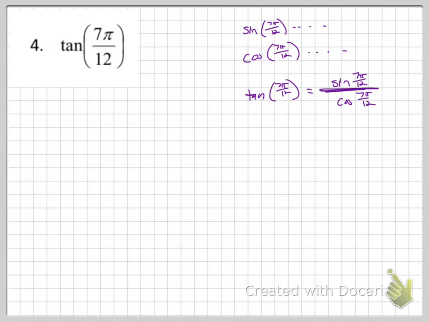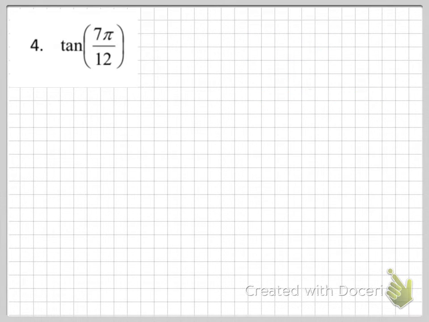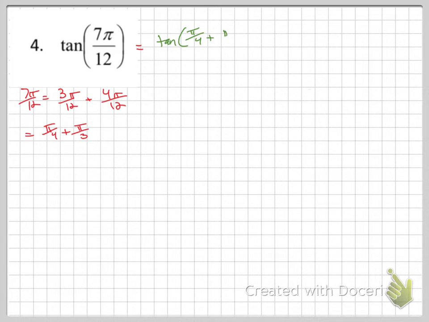But multiple choice, we're not going to give you a problem within a problem. So you can just jump right into the tangent formula as well. That's another option. So we're going to need to break this up into ones we can use. 7 over 12 is 3 plus 4, 3/12 plus 4/12. You have options in the future. You don't have to use mine. That's pi over 4 plus pi over 3. So this is the same as tangent of pi over 4 plus pi over 3.